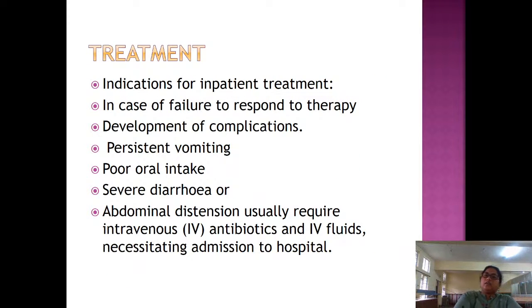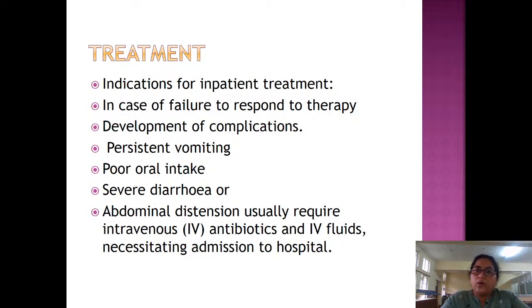Treatment. Indications for inpatient treatment. When will you admit the patient and treat? If the child is eating properly, taking tablets properly, and has no vomiting, there's no need for the child to get admitted. So when will you admit a child? When the child does not respond to your primary therapy, or on development of complications.